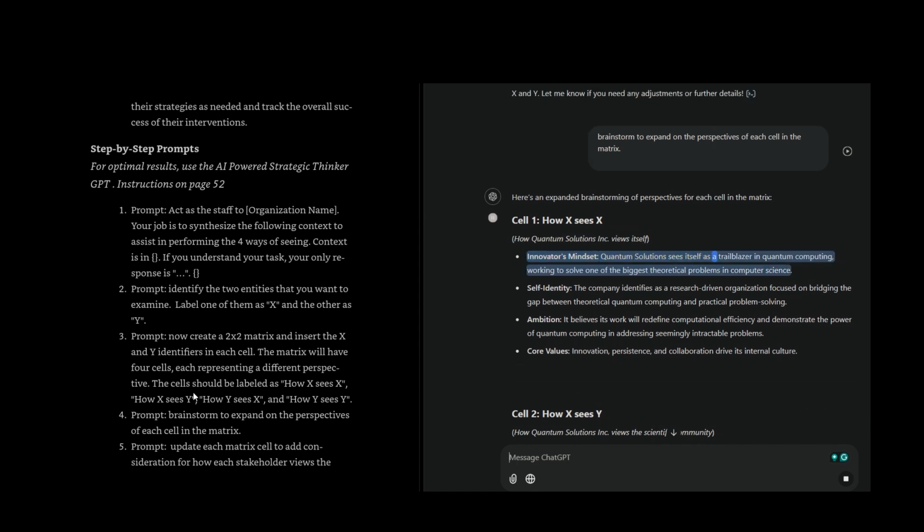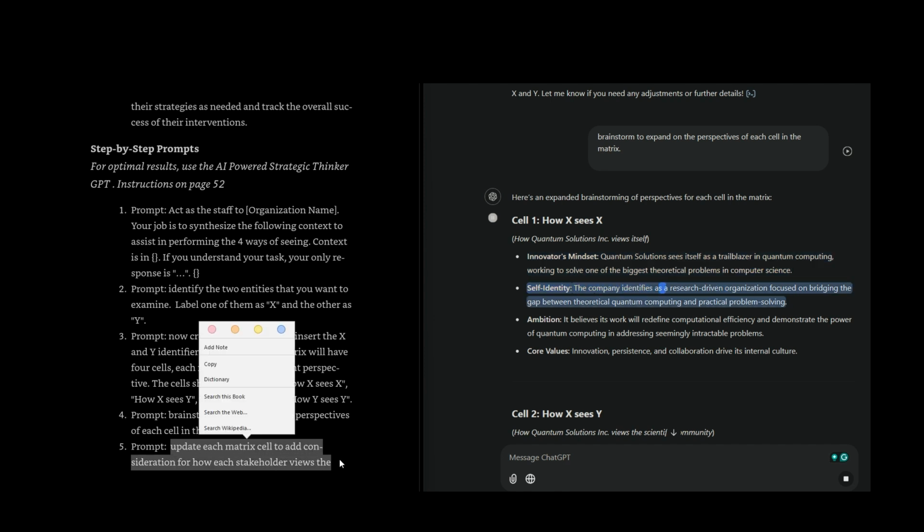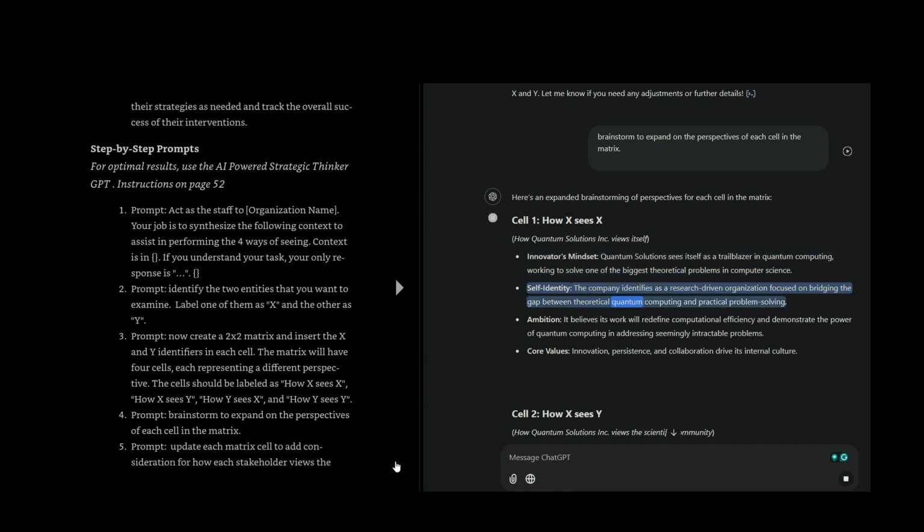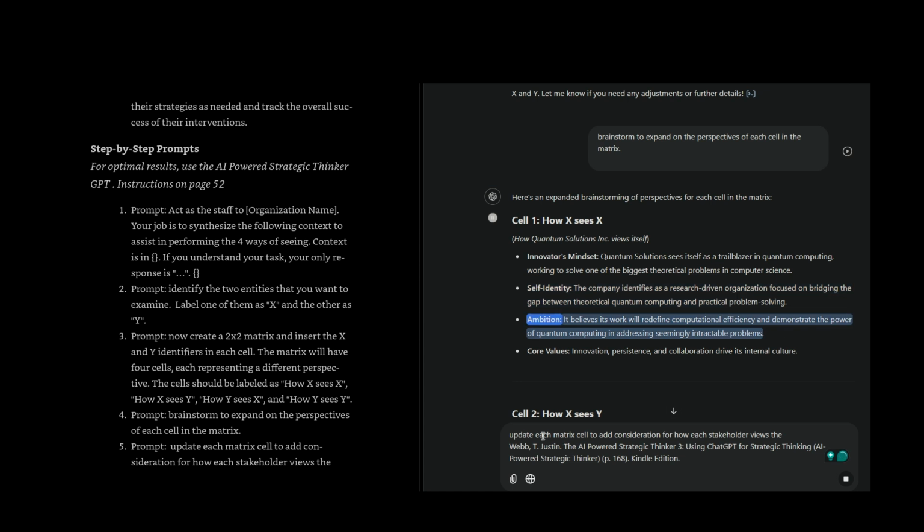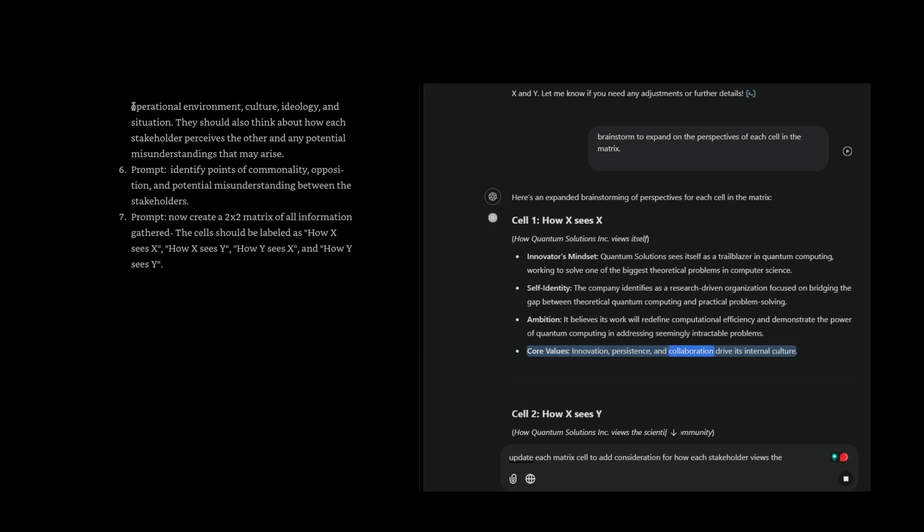Innovator's mindset: Quantum Solutions sees itself as a trailblazer in quantum computing, working to solve one of the biggest theoretical problems in computer science. Self-identity: the company identifies as a research-driven organization focused on bridging the gap between theoretical quantum computing and practical problem-solving. Ambition: it believes its work will redefine computational efficiency and demonstrate the power of quantum computing in addressing seemingly intractable problems. Core values: innovation, persistence, and collaboration drive its internal culture.